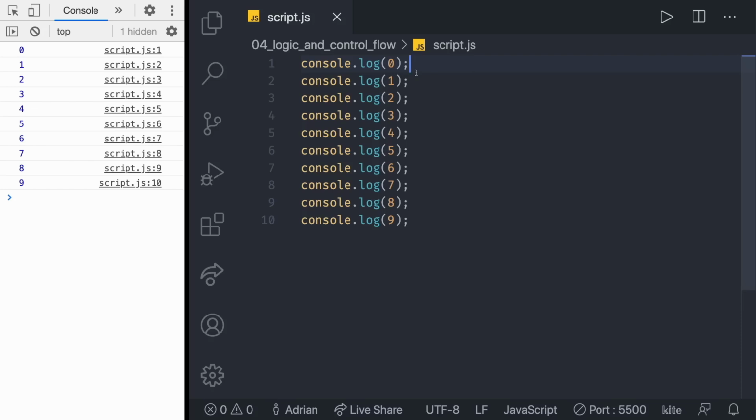So 14 characters repeating just to change one single thing. That's not a good idea at all. So instead, we can use a for or a while loop. Let me show you how to do that.